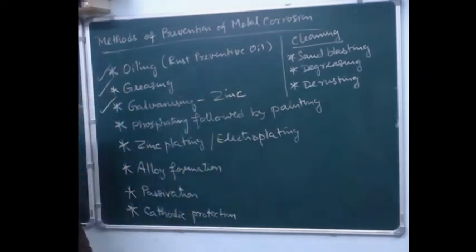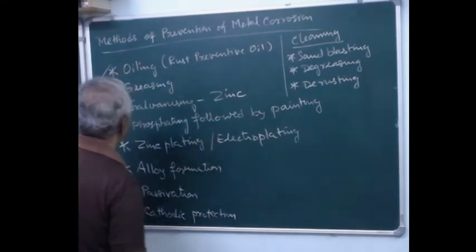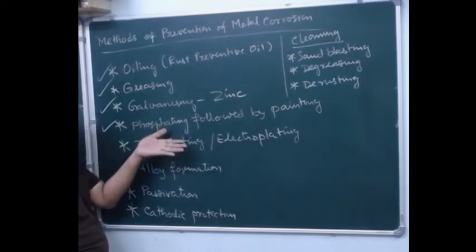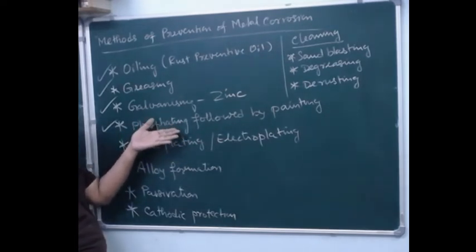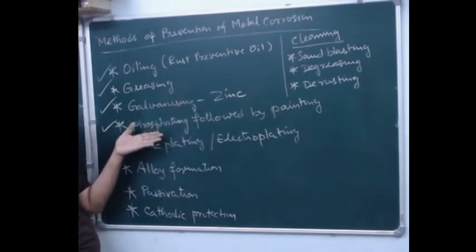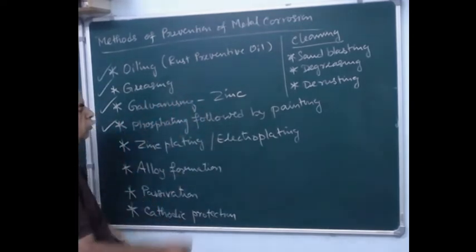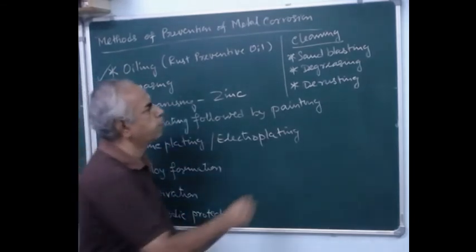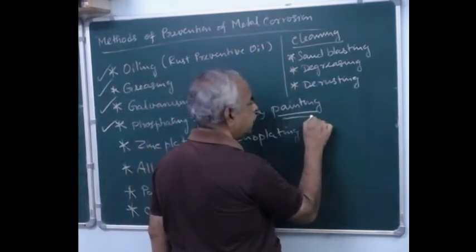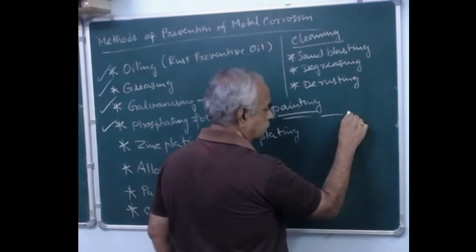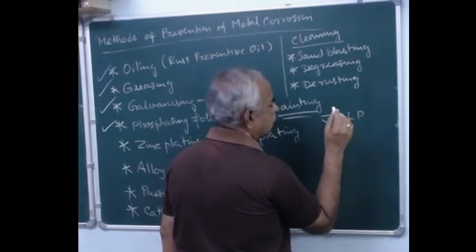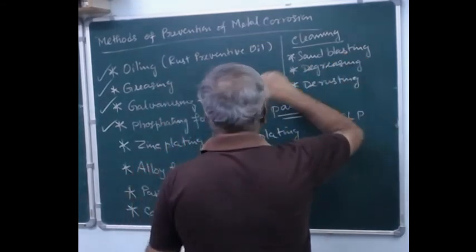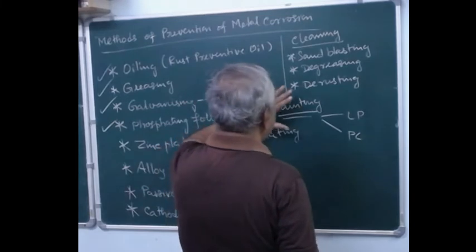For example, you have galvanized pipes, iron pipes, GI pipes, and then phosphating. This is another technique, forming a phosphate layer over the metal, and this can be followed by painting so that the performance of the paint will be superior. Otherwise, you can go for direct painting by applying some red oxide primer or zinc chromate primer, etc. And when I talk about paint, it can be either a liquid paint or a powder coating also. Before doing phosphating, the surface should be very clean.